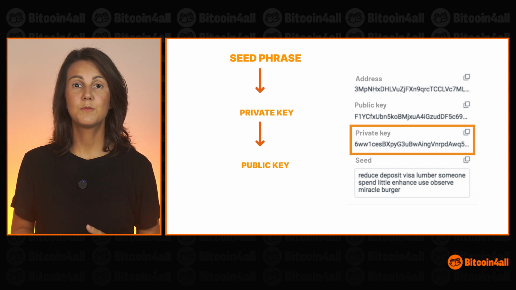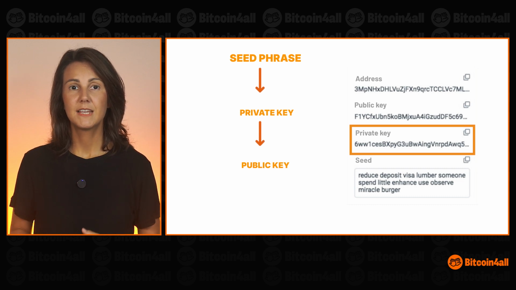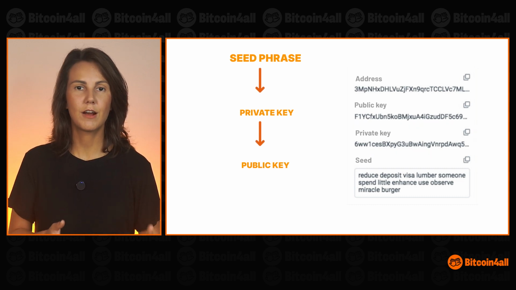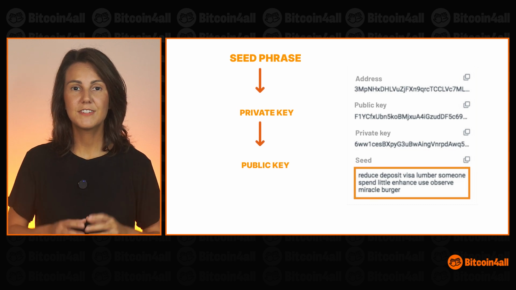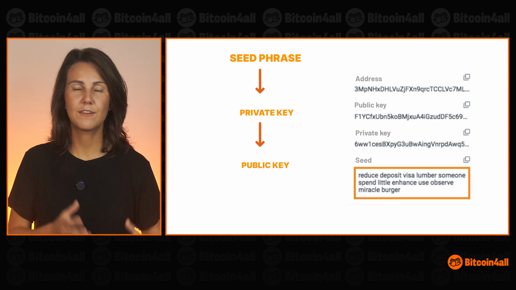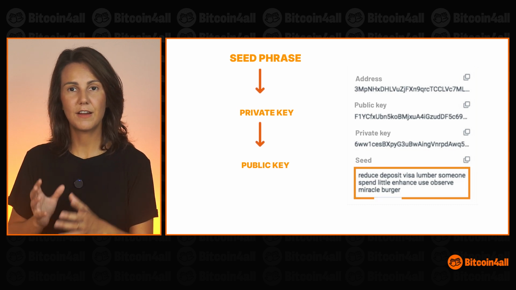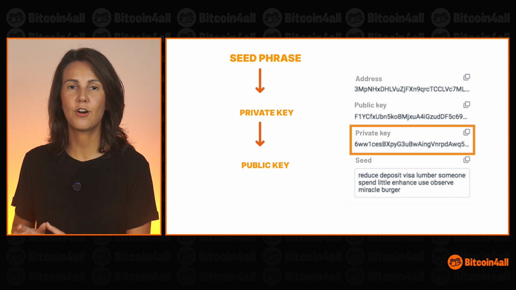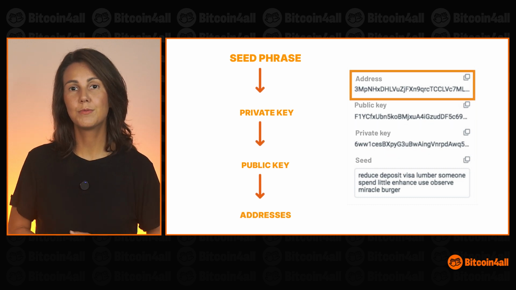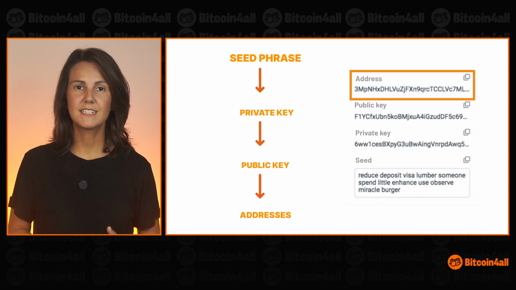The big difference between a seed and a private key is that a seed phrase, a list of 12 or 24 words, can retrieve several private keys from several linked balances, while a private key only retrieves the balances of the addresses it generated. It is at these addresses that you will receive Bitcoin. The addresses are generated from these keys and they are public.